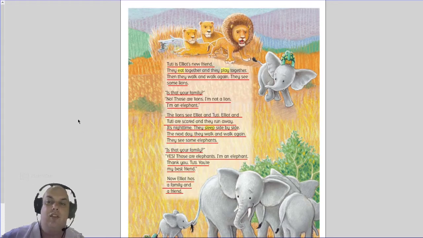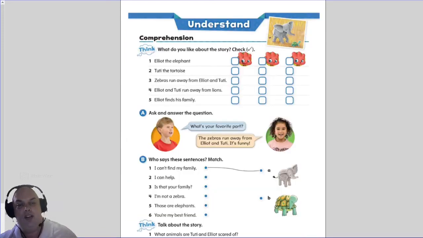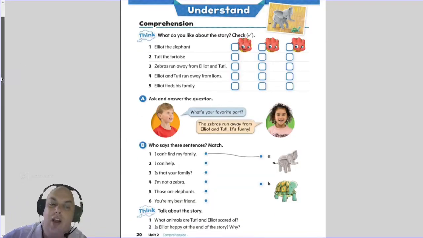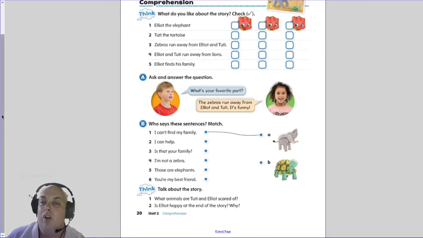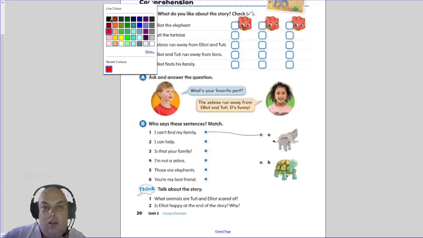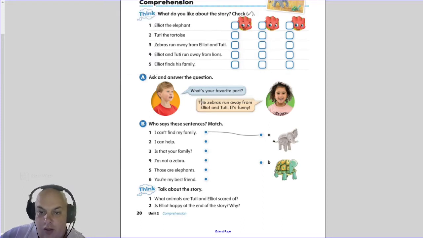So this is the text that we've read before. The next page most of you should already have done before in your book. If you missed that lesson, or if you didn't finish it, you can do it with me now. Okay, so let's have a look. Who says these sentences match? The first one is already done. I can't find my family. That was Elliot the elephant.